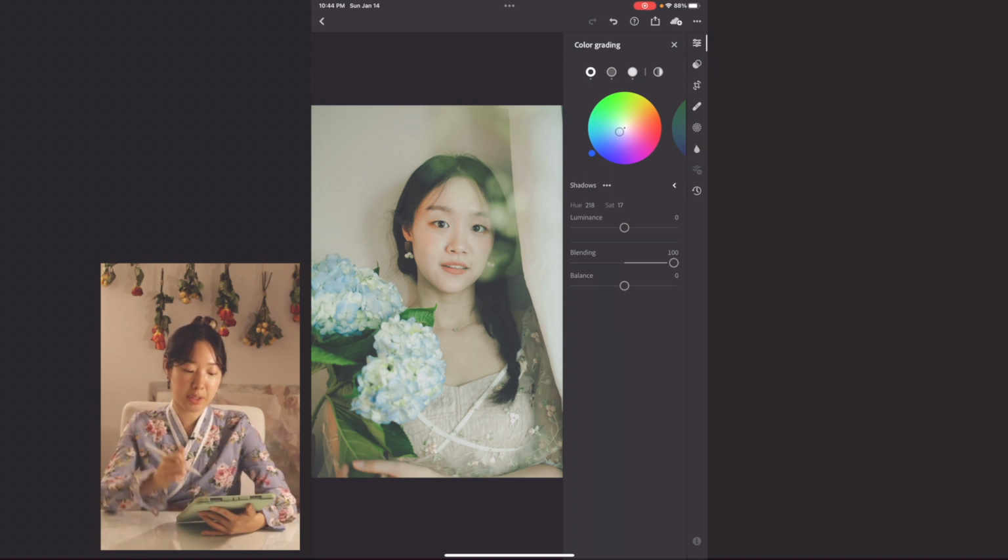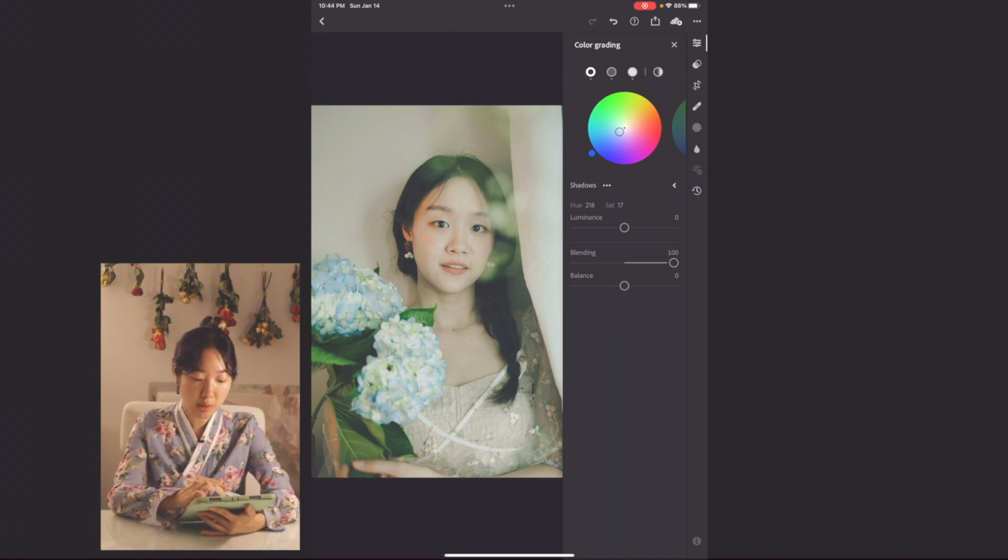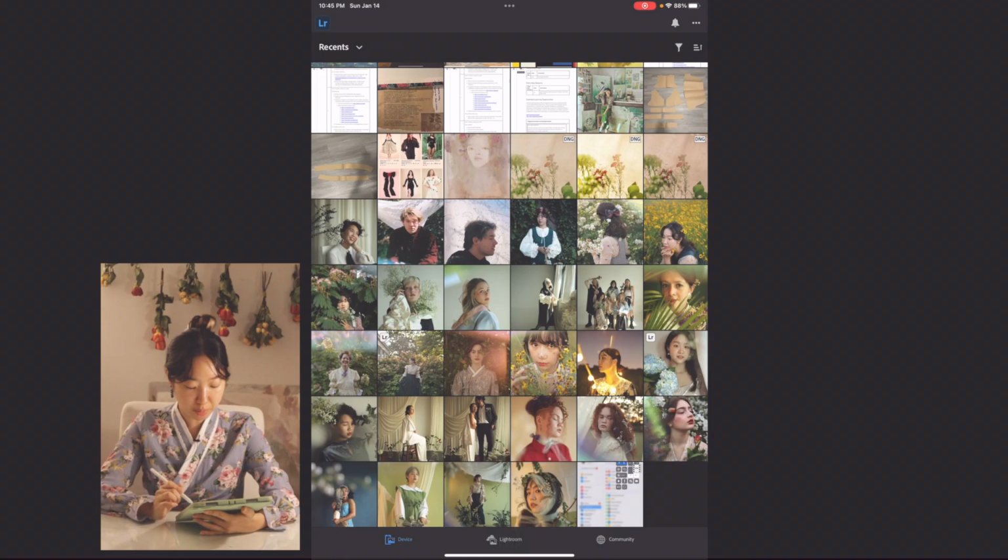Because around this curtain area there's that yellow green tone, but I want the shadows to have a little blue, so there's like cold and warm temperature imbalance. So this was my Camellia number 2 application, and next I would like to show my Camellia number 1.